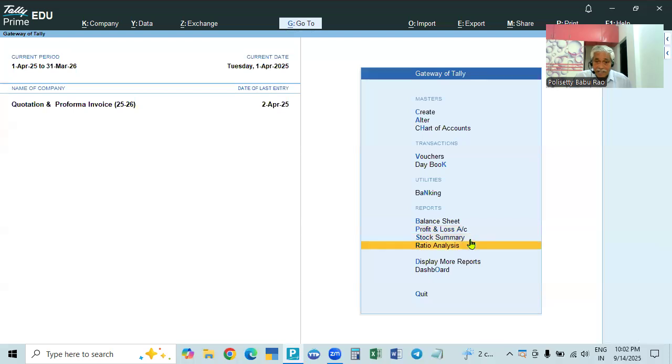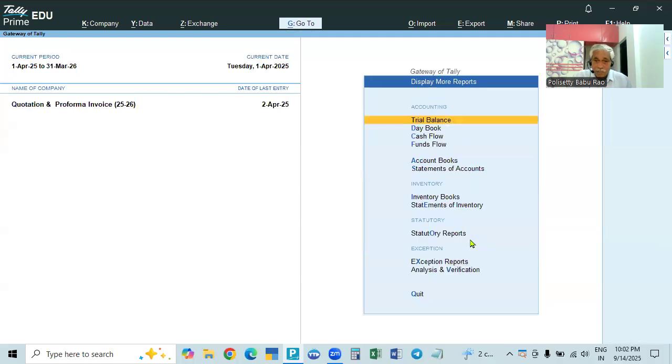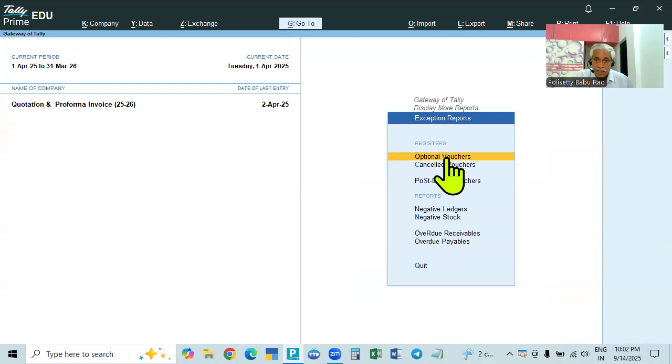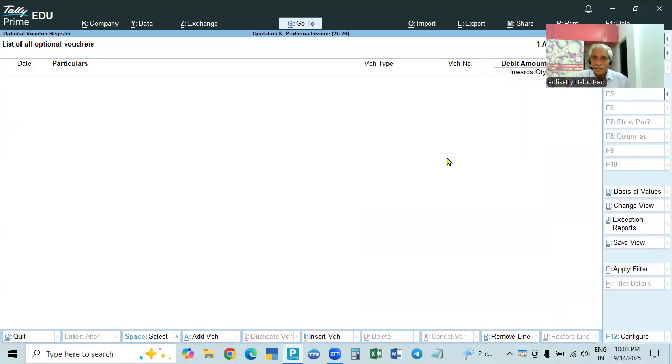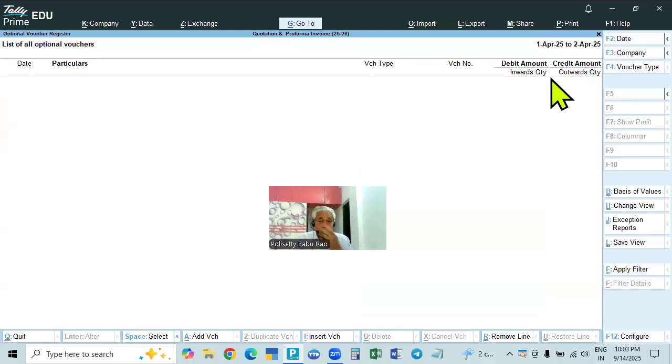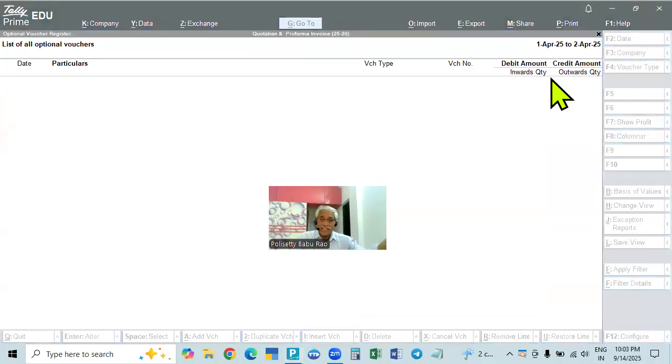And another place, if you go to display more reports, go to exception reports, optional vouchers. Here in the optional vouchers, there is no entry because that entry was a quotation and it was converted to sales. But previously, all the quotations given will not change. They will be as they are because we can know. Suppose this person comes again after some time, we can verify the previous quotation, how much you gave. That is why the quotations will not change. They will be as they are.